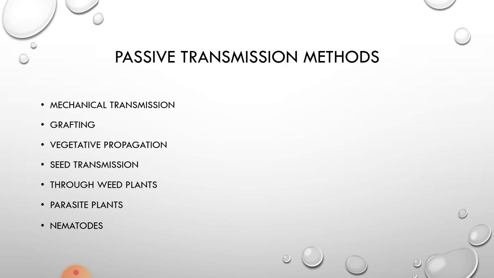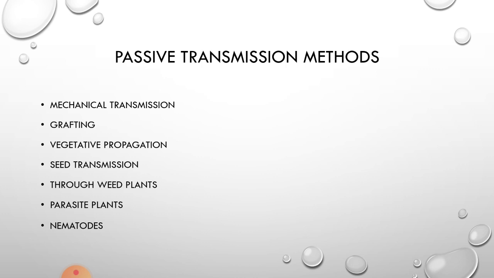Another one is transmission through weed plants. Weed plants are the plants which can be seen in the farmlands, in the fields. They compete with the regular crop plants for all the essentials. That way, they can decrease the growth and development of crop plants. It's a big threat for the crop plants. On the other hand, they also transmit certain viruses to the crop plants. So it is another important thing which must be kept in mind by the farmer.